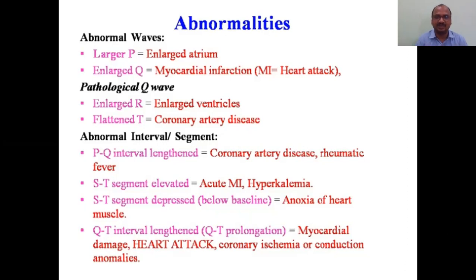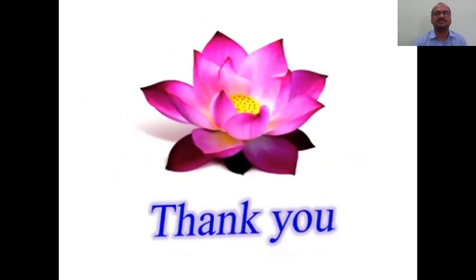All these give the key information to the doctors, so they can decide what they have to do, either to do a surgery or to manage with drugs. Like that, doctors will sit together, they will see the ECG graph, and finally they will tell you either to put a stent, or to do a bypass surgery, or to treat the patient with medication. These are the electrical properties of the heart. Thank you. Repeat the video if you have any doubts, and you can watch.